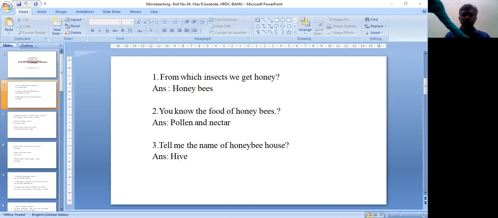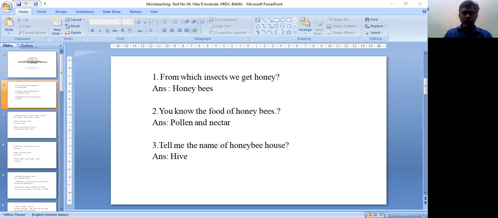Next question is, are honeybee eyes different from human eyes? Yes. Honeybees have compound eyes. This means the compound eye consists of a number of small eyes, which we call ommatidia. These ommatidia form a combined image. So yes, honeybee eyes are different from human eyes, because human eyes are simple eyes, and honeybees have compound eyes. All insects have compound eyes.